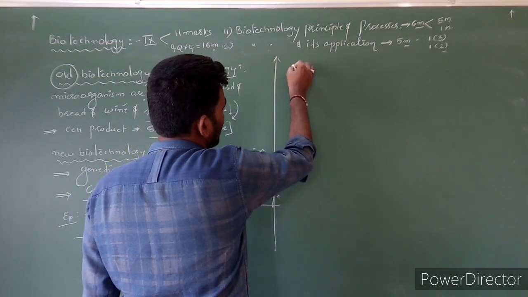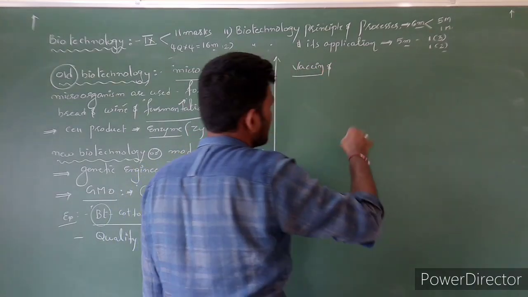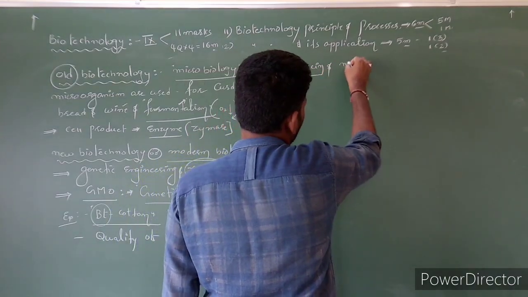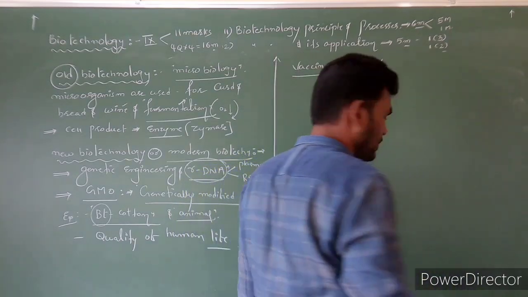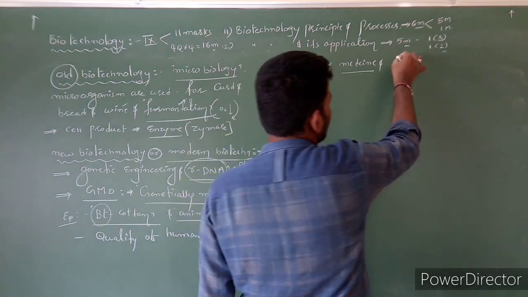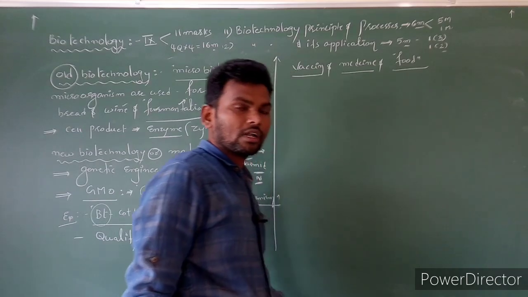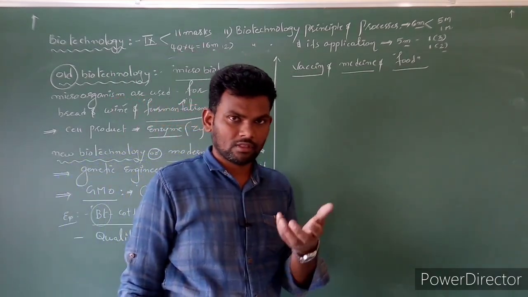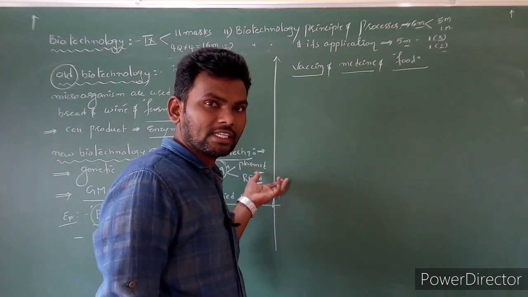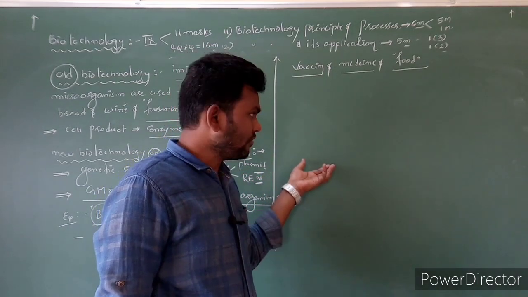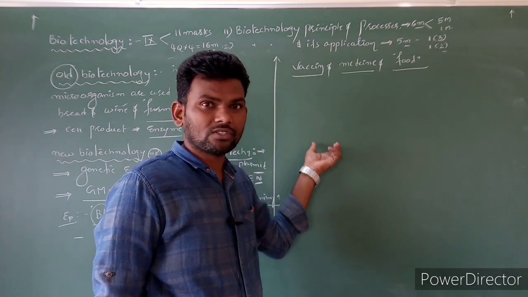To increase the quality of human life means what? For example, preparation of vaccines as well as medicines, and quality of foods, mineral food, vitamin food. Clear? For that also, golden rice. The golden rice actually is produced by the involvement of what? rDNA technology.